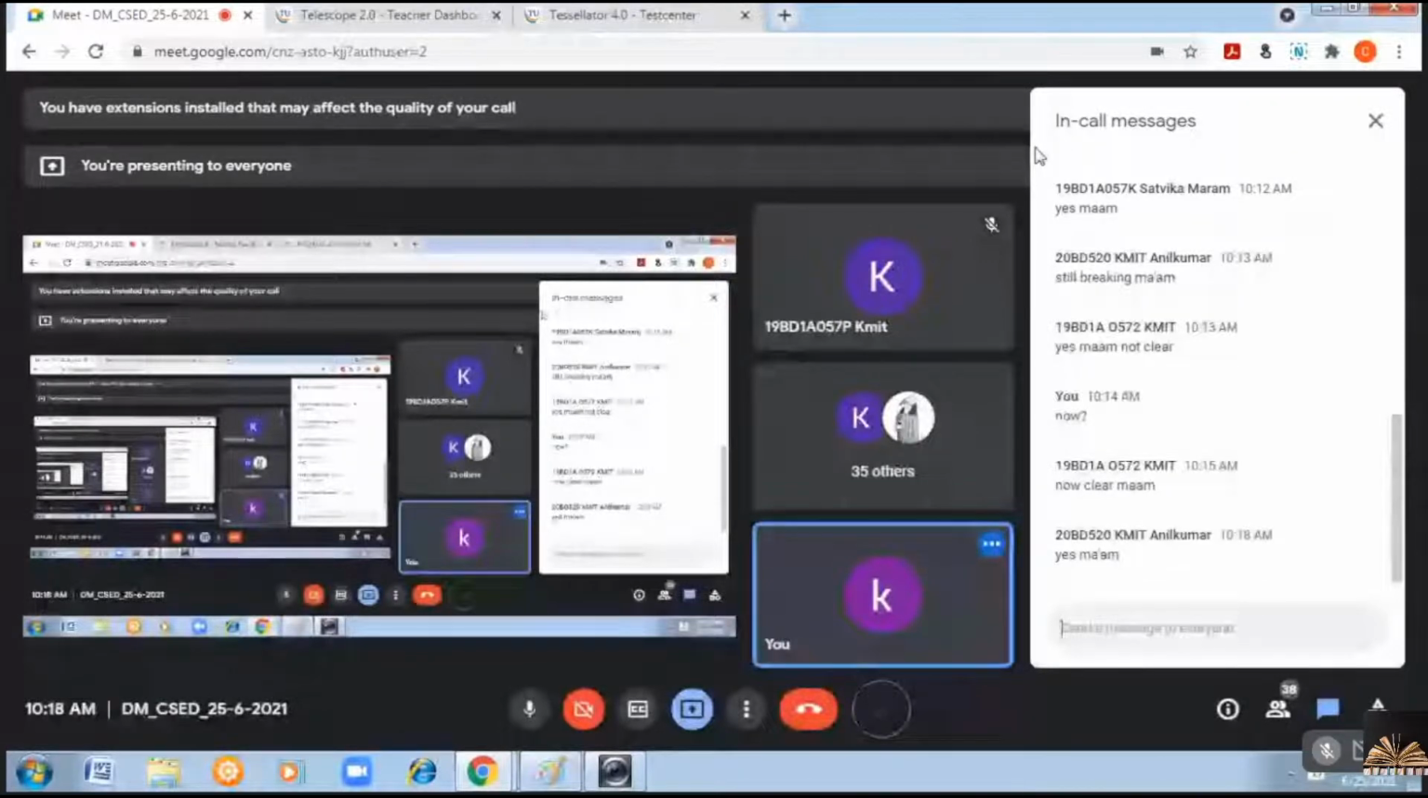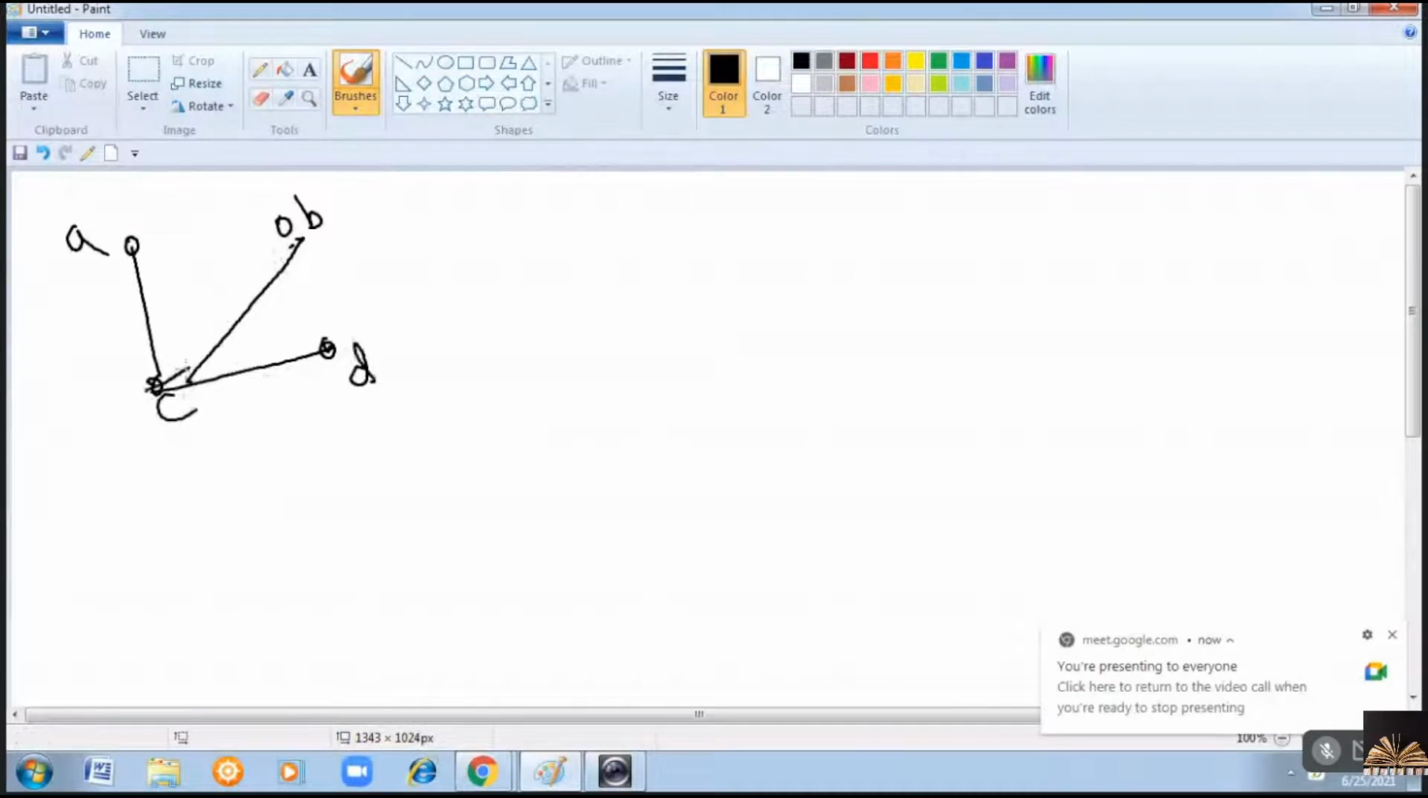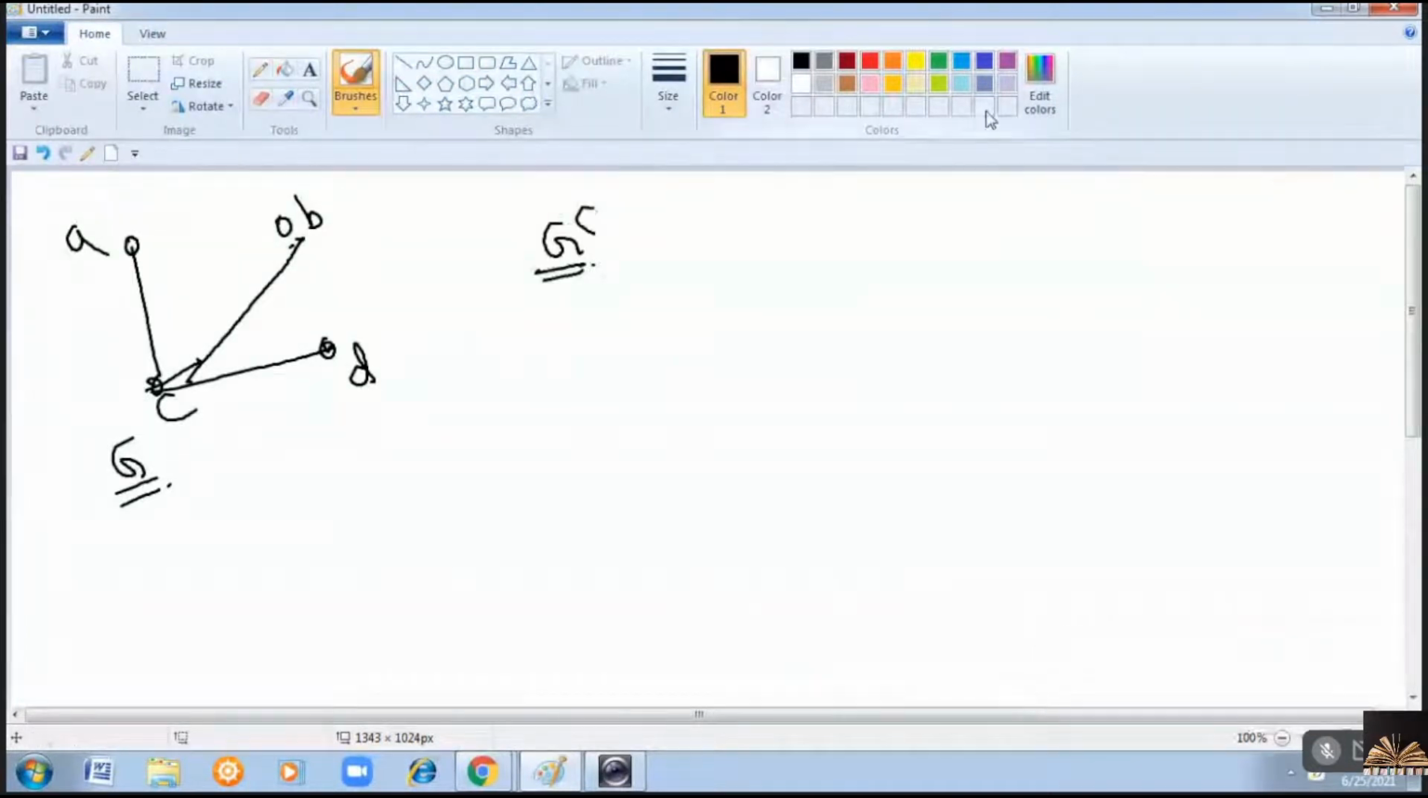Now if the subgraph is not given, if only the graph is given and you are asked to find its complemented graph, let me show how to get that. So if a graph is given like this, now G is given like this. Now you find the complement of this graph.